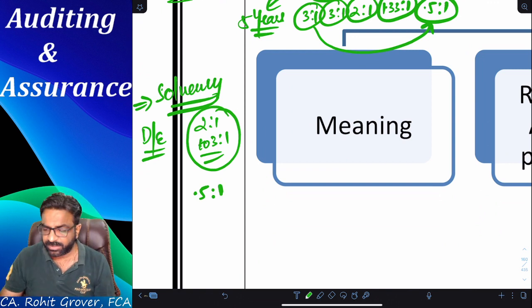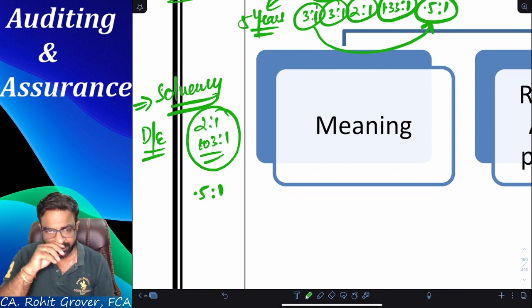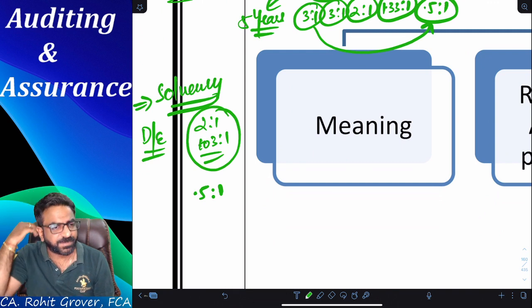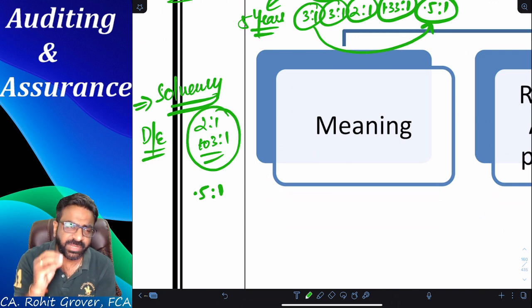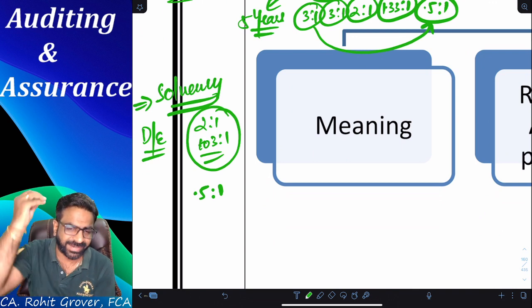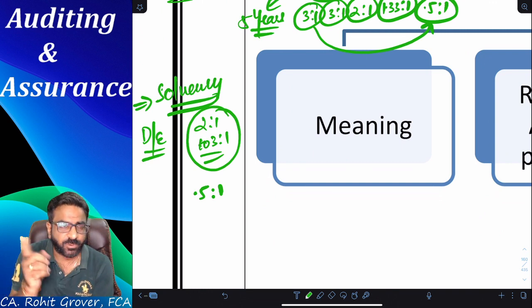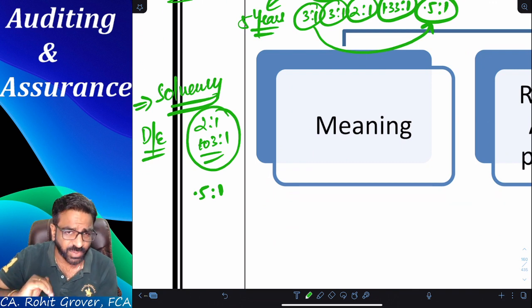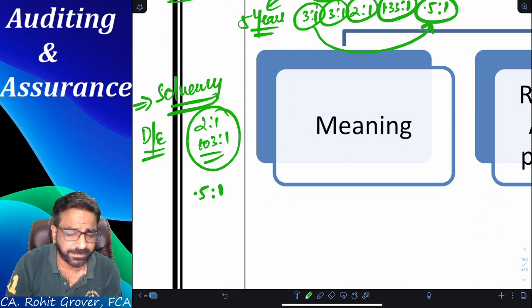Everyone, please tell me, what is its indication? Is it a good indication or is it a poor indication? It is a very good indication. Can anybody explain to me why it is a good indication? It means I have only 50 paisa of debt on my head and I have 1 rupee of my equity. It means own funds are 1 rupee and outside funds are only 50 paisa. Am I clear to all of you or not? That shows my client's solvency is going towards a bad manner or it is a good solvency?